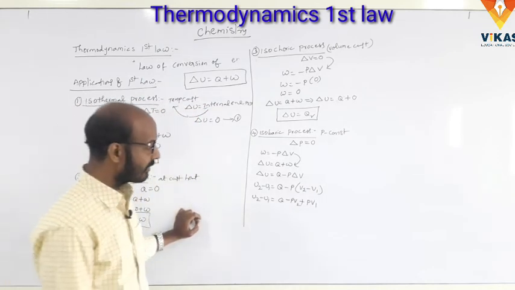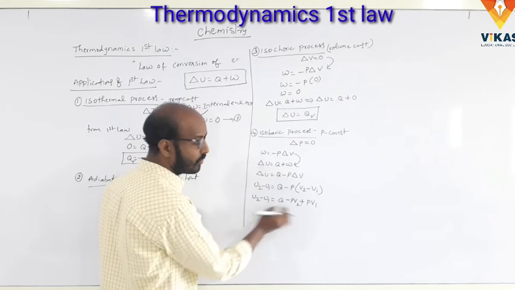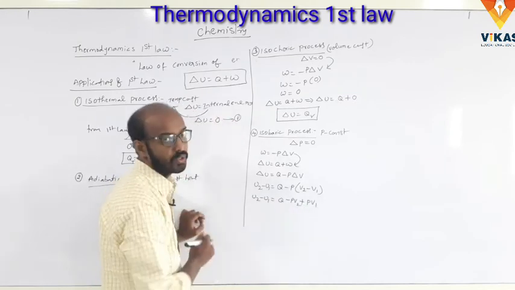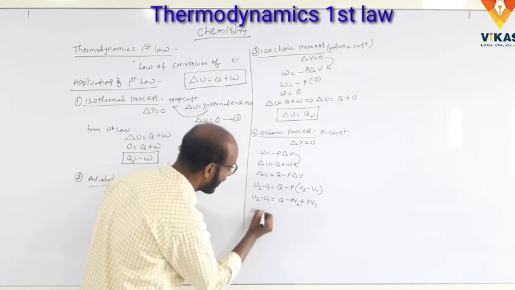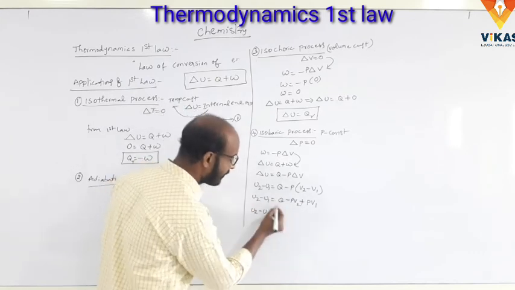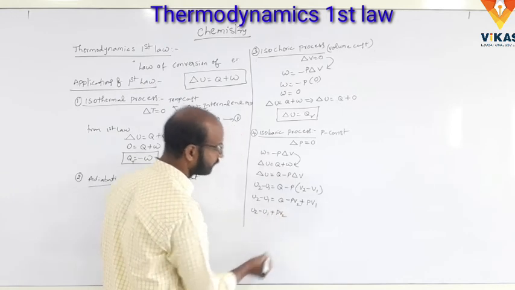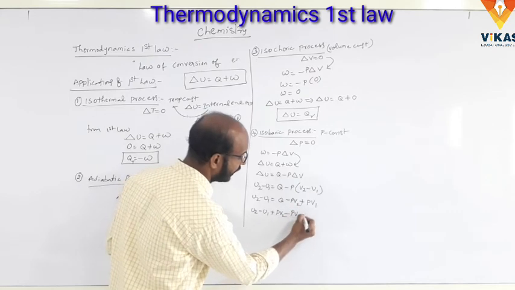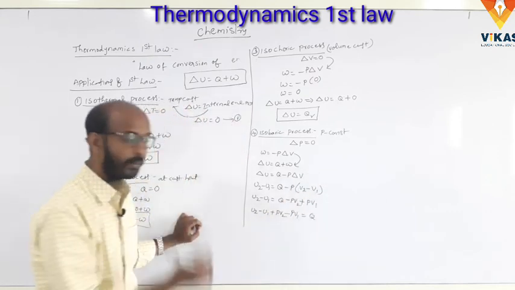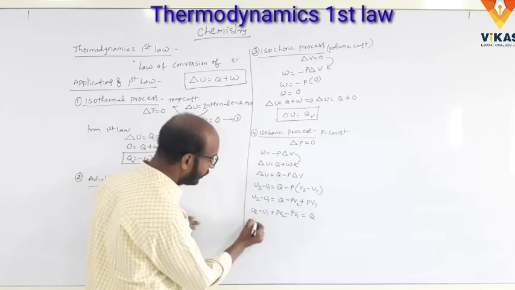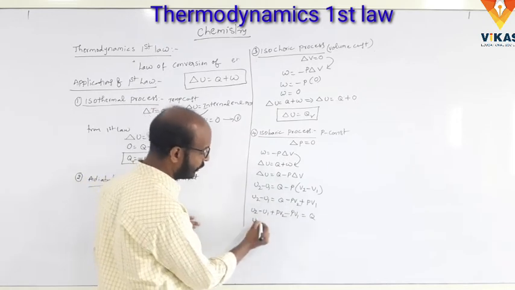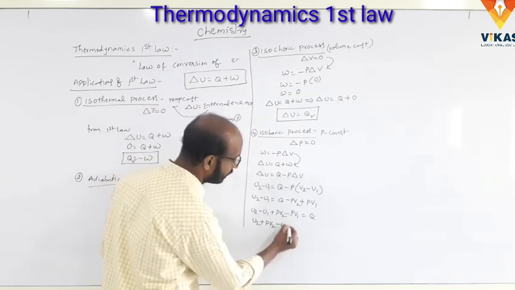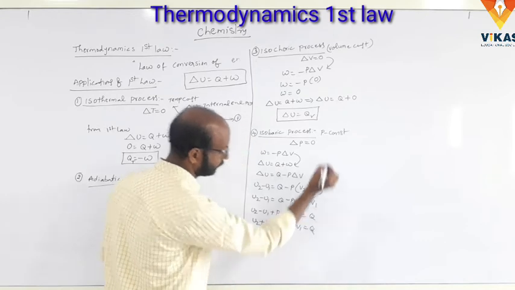Okay, and next, these two values, minus P V2 plus P V1, I will bring to the left side. So U2 minus U1, and on this side minus P V2 becomes plus P V2, and plus P V1 becomes minus P V1, equal to Q. So we write U2 plus P V2, minus U1, minus P V1, equal to Q.